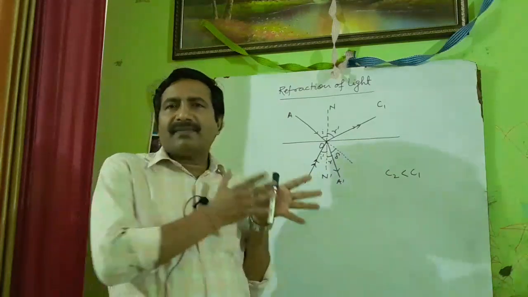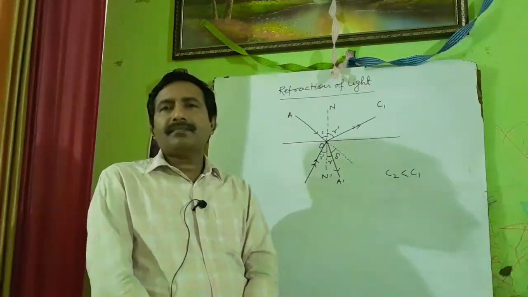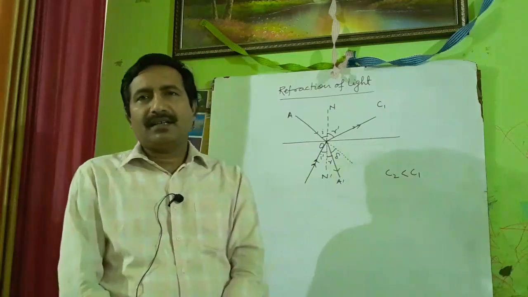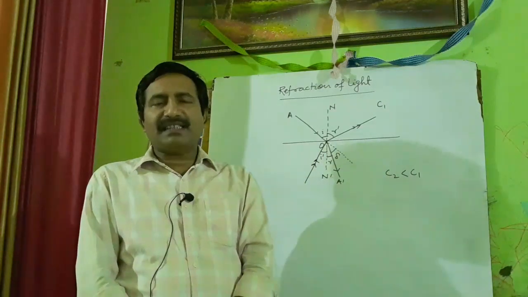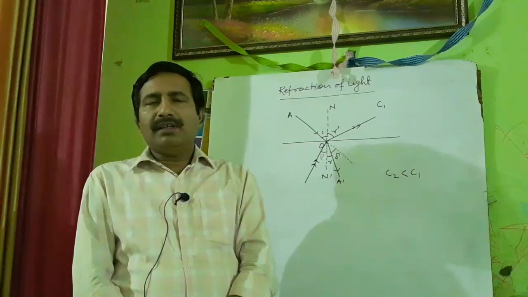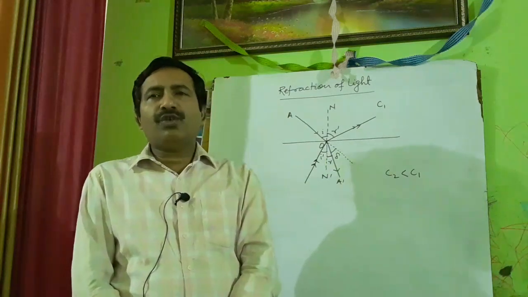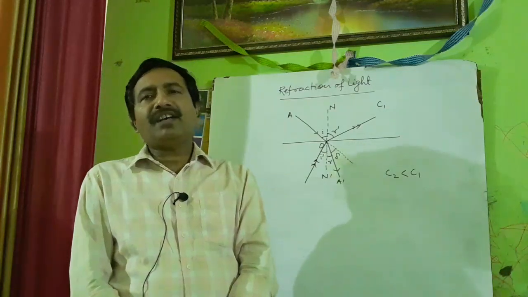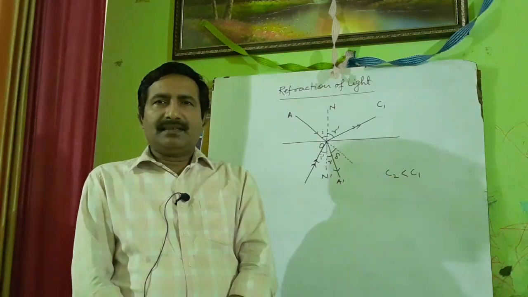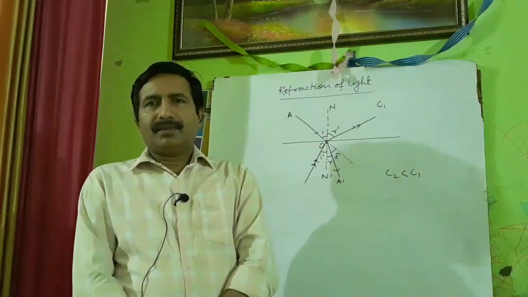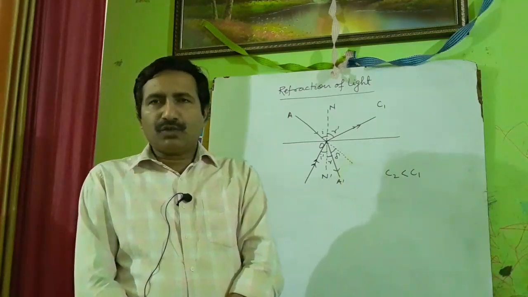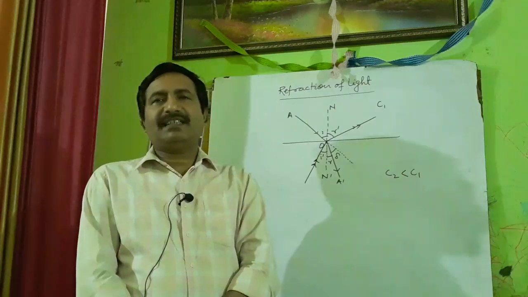This density that we are talking about here is somehow different from the density of the material. Density of a material, you know, is the ratio of the mass of the material to the volume of the material.